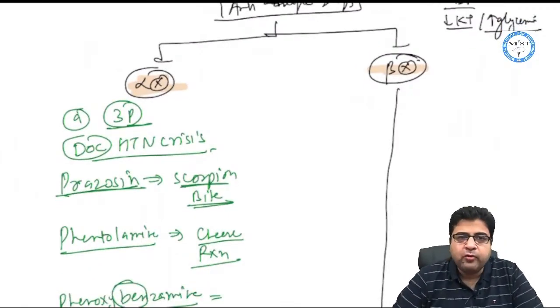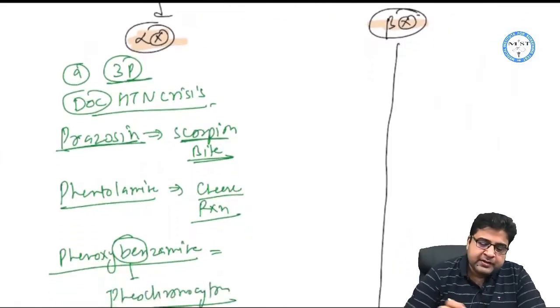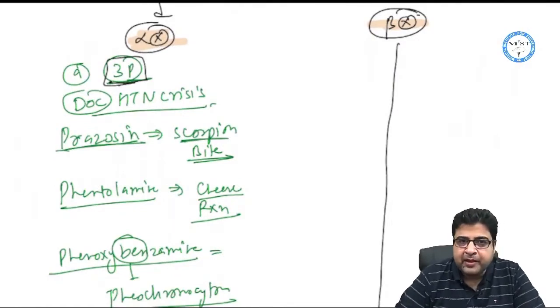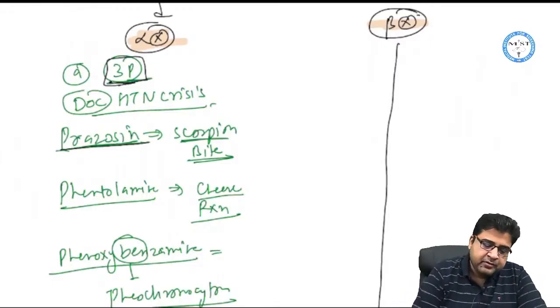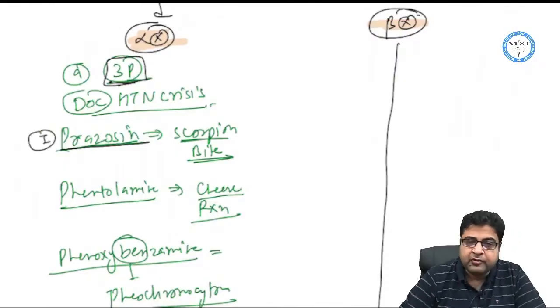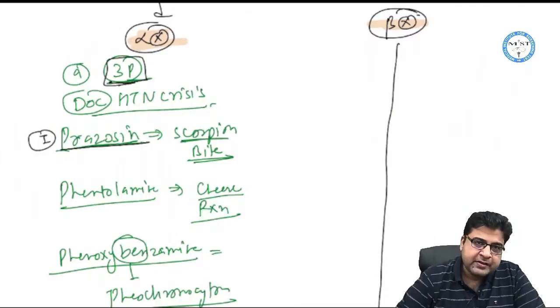In alpha blockers, there are basically 4 medicines. 3 medicines start with the alphabet P, and they are given as the drug of choice for some hypertensive crises. For example, we discussed prazosin. Prazosin is the drug of choice for the hypertensive crisis that is associated with scorpion bite.